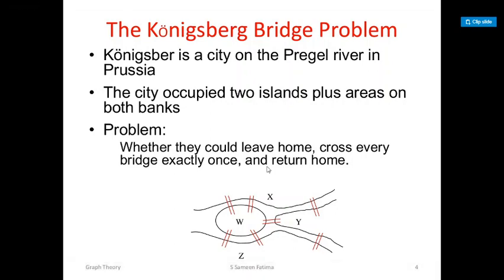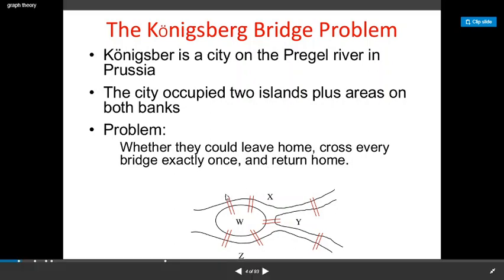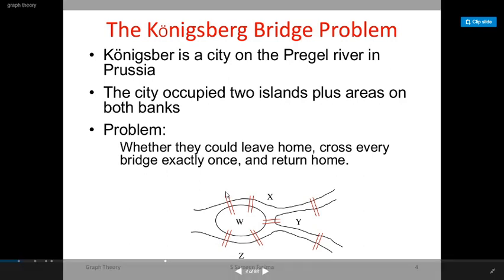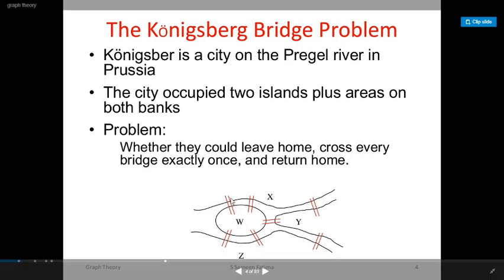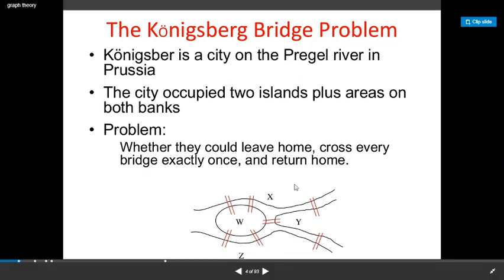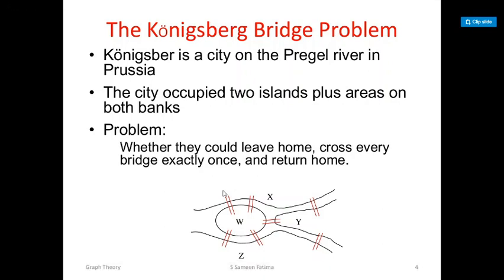People from that city were very eager to find a solution to this problem: starting from a particular point on any highland, pass through all bridges exactly once, and then reach the initial point after crossing all these bridges exactly once. They should not cross any bridge twice. People tried to solve this problem for a long time, but it remained unsolved.